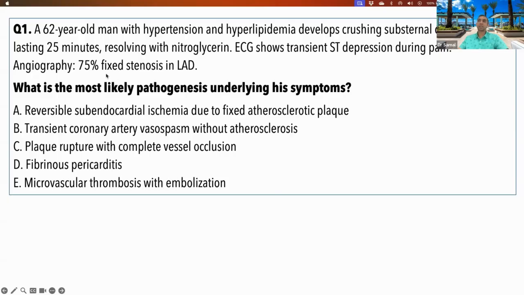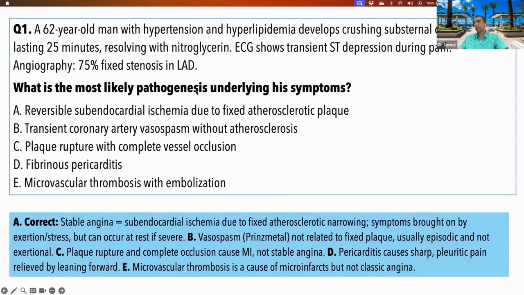So angio has already told us that this is a fixed stenosis and this patient is likely having angina, right? So if you can figure out that it's the stable angina, okay, that resolves with nitroglycerin and on rest, right? So the correct answer is, of course, stable angina, and which of the options very clearly explains stable angina. So option A, which is reversible subendocardial ischemia due to fixed atherosclerotic plaque. Okay, so it's a fixed plaque, fixed stenosis, 75% in LAD. So all of that information was already given to us in this question.